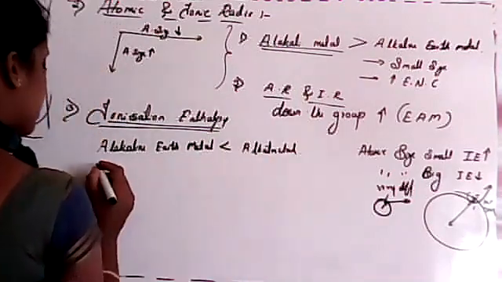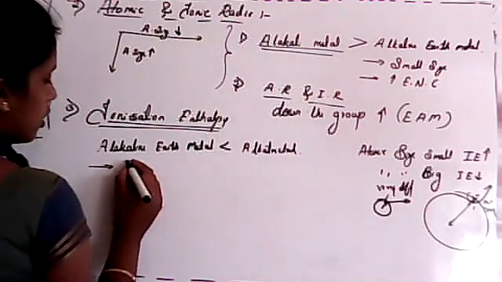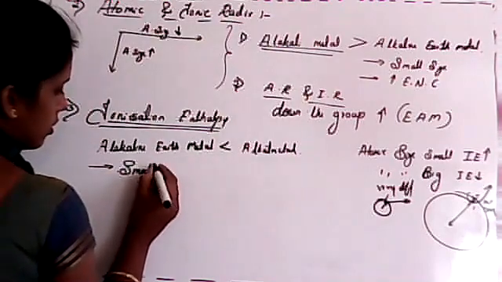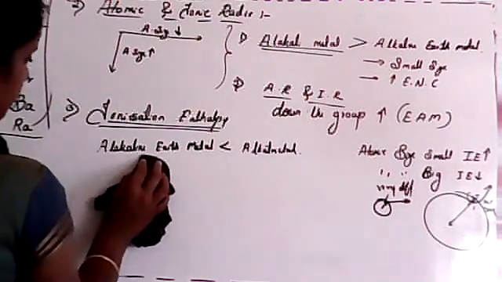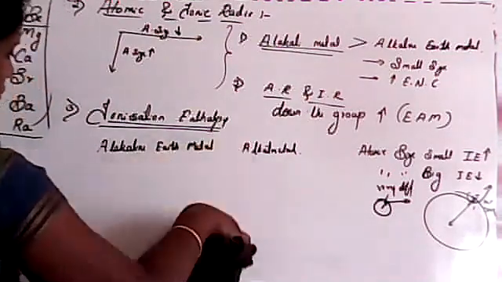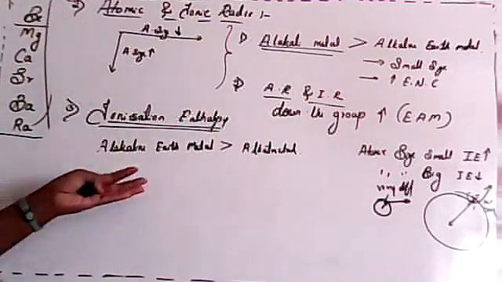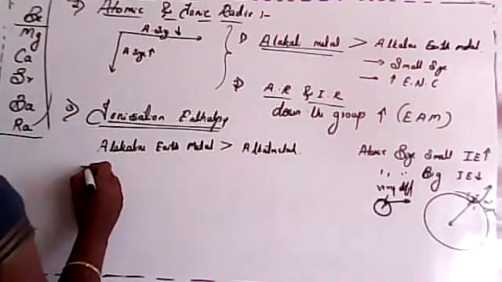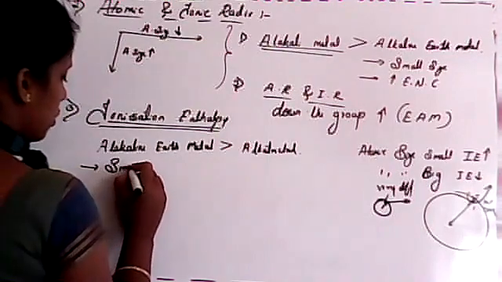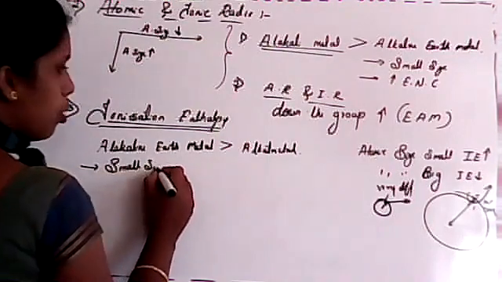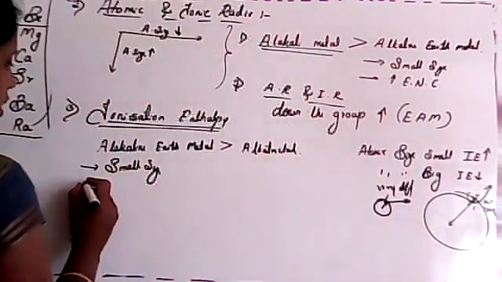The reason is again the same, due to small size. For small size, it needs high energy, isn't it? Is it clear? So next one, down the group.